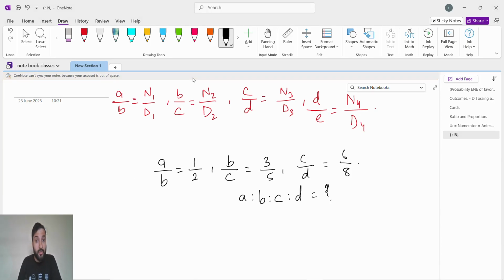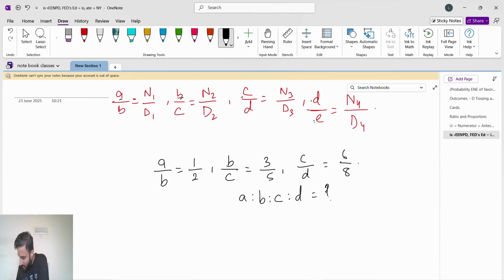So see here what we have to find. Here also we have to find a, b, c, d, e. What is a, what is b, what is c, what is d, what is e, you have to find. So see here, very important for a, guys: for finding a, where is a? A is in the numerator.